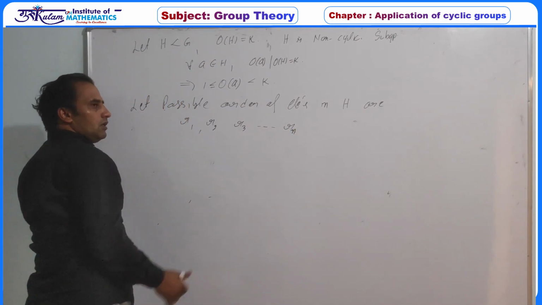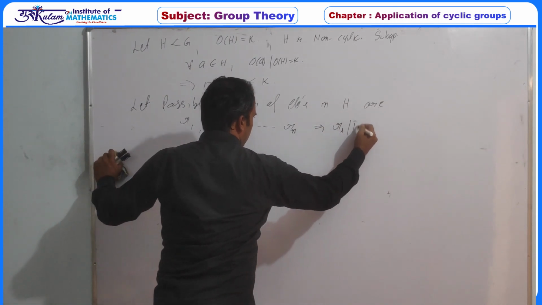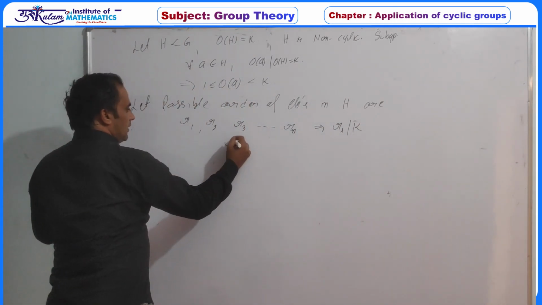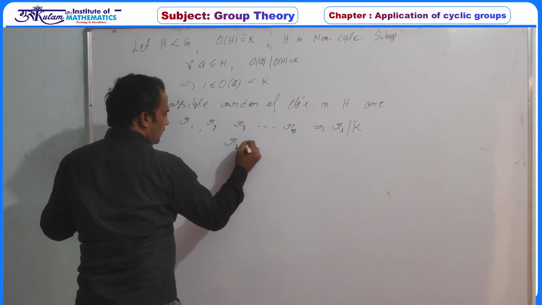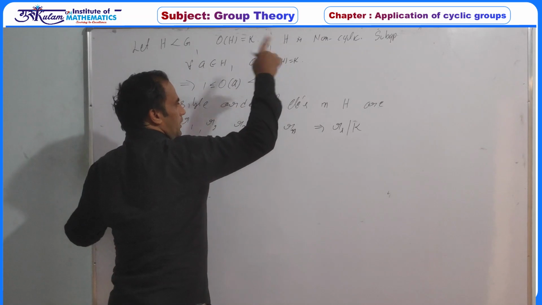These are the possible orders. So definitely each Ri divides K and Ri is never equal to K, because if Ri is equal to K, then your group is cyclic.